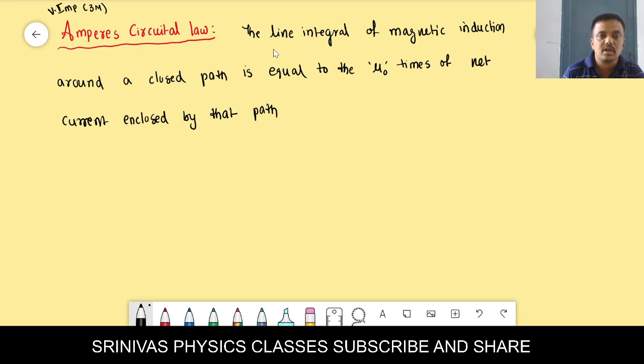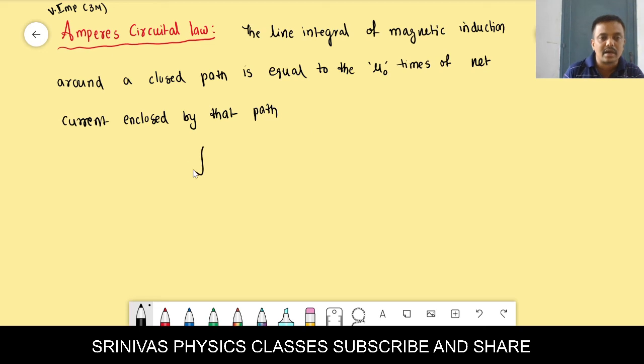The statement of Ampere's circuital law is: the line integral of magnetic induction around a closed path is equal to mu naught times the net current enclosed by that path. This is our Ampere's circuital law. What we are saying here is that the line integral of magnetic induction around a closed path is equal to mu naught times the net current enclosed by that path.